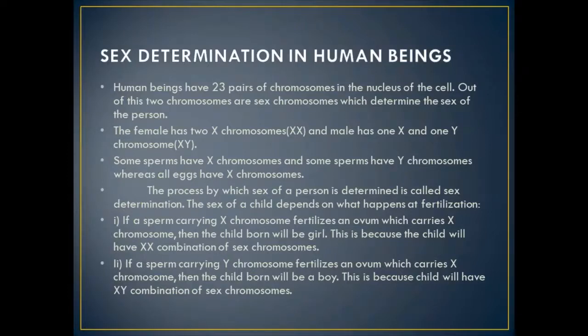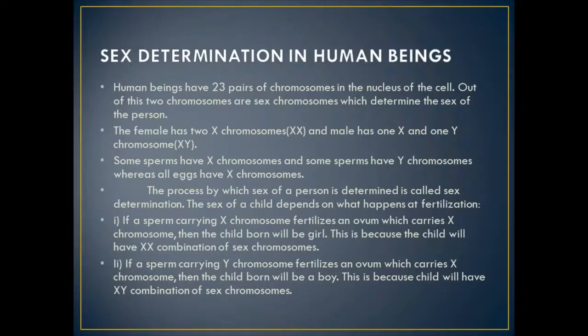The female has two X chromosomes, so the genetic constitution of the sex chromosome is XX, and the male has one X and one Y chromosome, so the genetic constitution of the sex chromosome is XY. Whenever gametes are formed in the male, some sperms will have an X chromosome and some sperms will have a Y chromosome. But in the case of the female, because the sex chromosome pair is XX, all the eggs will have the X chromosome only. The process by which the sex of a person is determined is called sex determination.